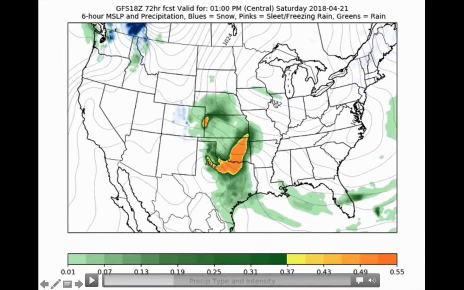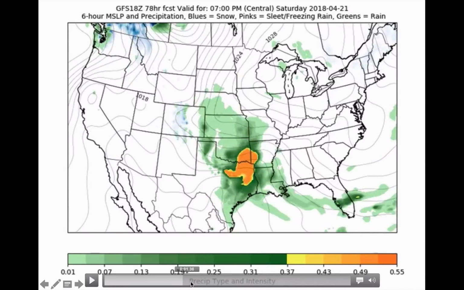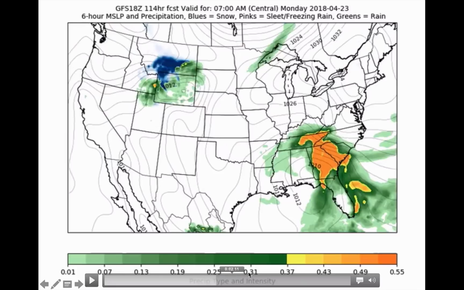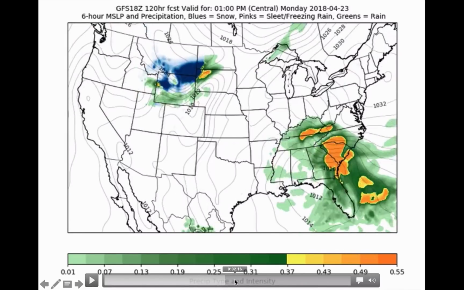For those of you in Iowa, Illinois, Indiana, and Ohio, and then points back to the north and west of there, thankfully this system dips south. It does not come through and bring us more precipitation. So watch this. It goes right on down through the cotton and peanut belt rather than coming right in through the corn belt. We do have another system we're watching early next week.